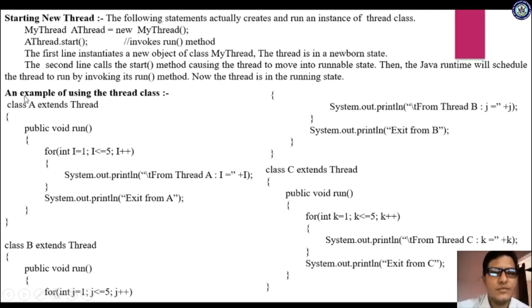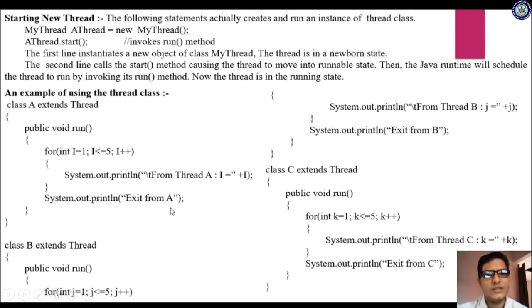Class A extends Thread. It means it is inheriting the Thread class. Now I'm writing the public void run method. Here, for int i = 1, i less than or equal to 5, condition true, and I'm displaying "thread A" for the first time, and i will be incremented, and second time, third time, fourth time, and fifth time.